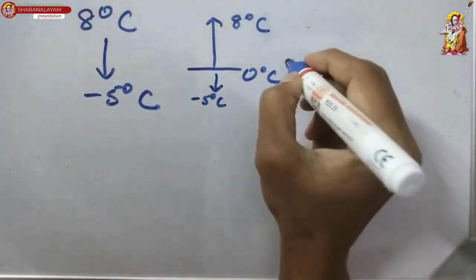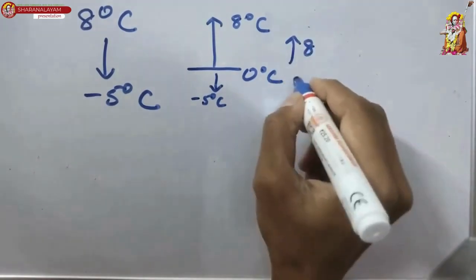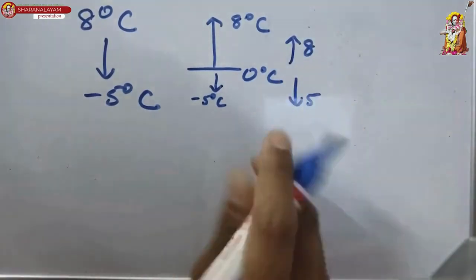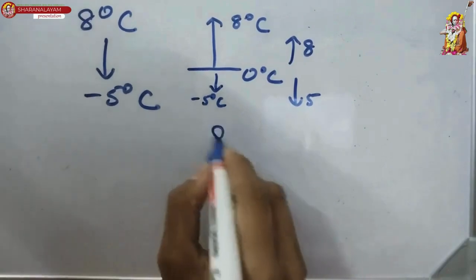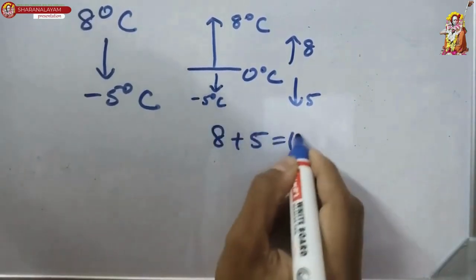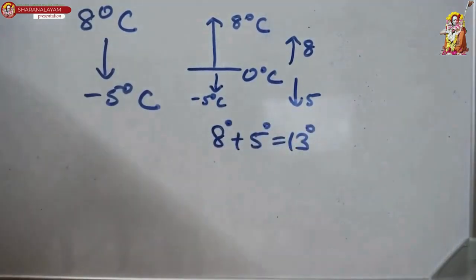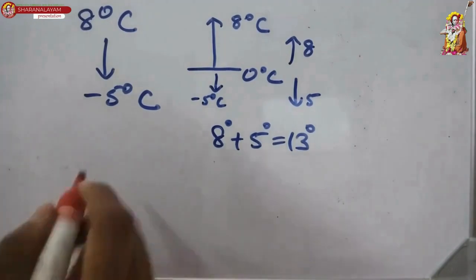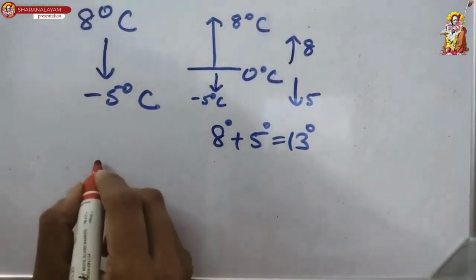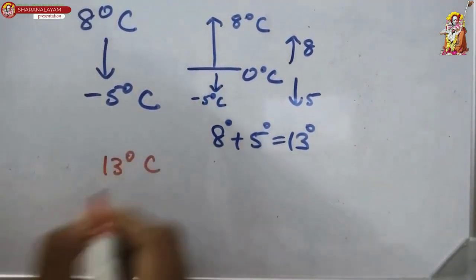So here we have 8 and here we have 5, but in the minus direction. Both of them add together: 8 plus 5, 13. So 8 degrees plus 5 degrees is 13 degrees. So the answer is the temperature fell by 13 degrees Celsius.